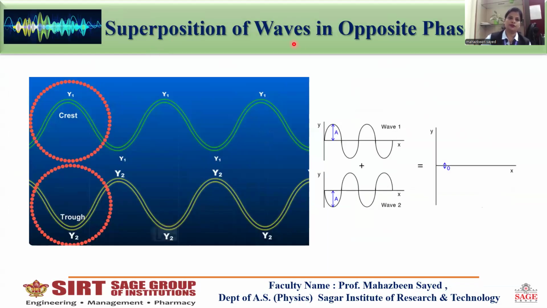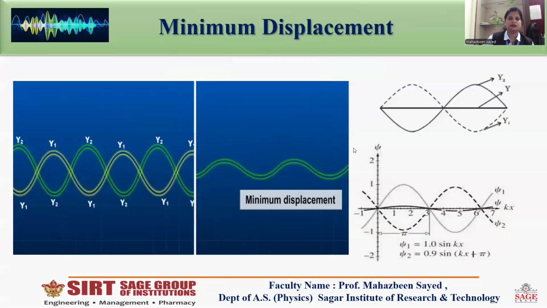And now the superposition of waves in opposite phase. Opposite phase means that the first wave has displacement y1 and another wave has displacement y2, both propagating linearly in a medium. The crest of the first wave overlaps the trough of the second wave, due to which the amplitudes of the waves are subtracted, and we get the minimum displacement.